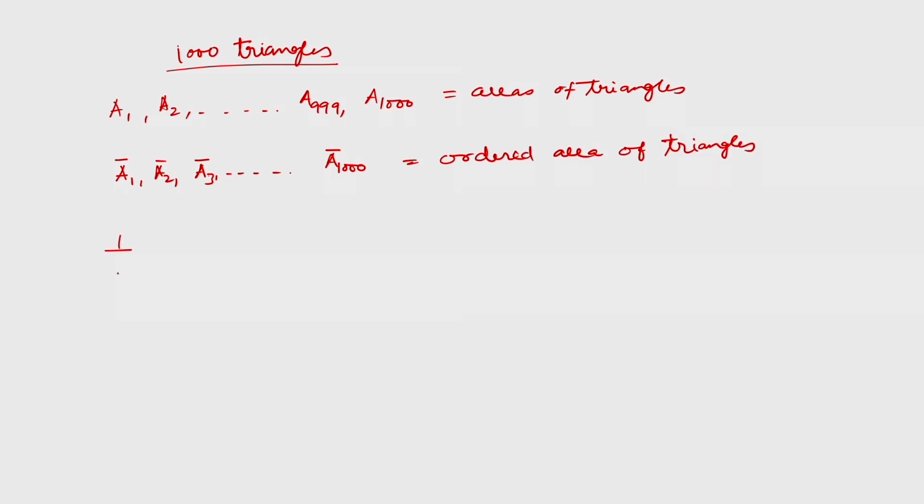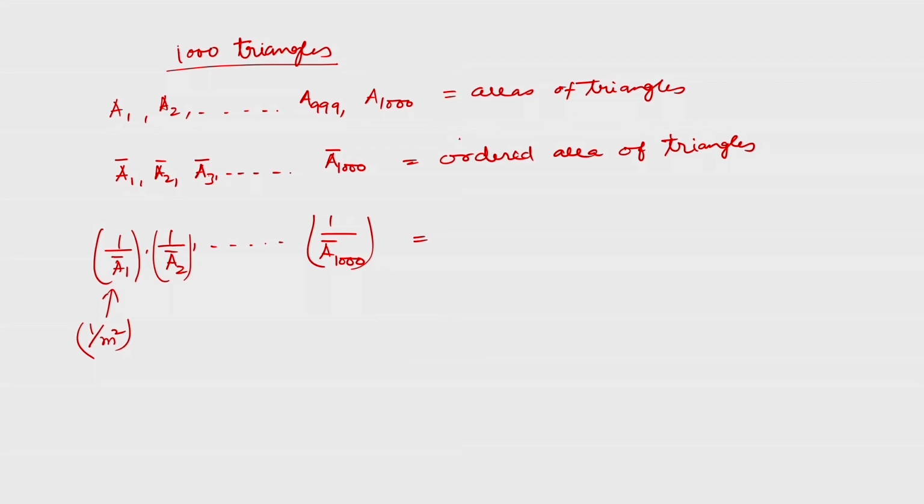You will find out 1 upon A1 bar, 1 upon A2 bar and so on. So each term is now representing data density. They are ordered ones. What will you do? You will take the descending order and then you will take the 95th percentile. Let us say this is the ascending order here, ascendingly ordered, so it will become automatically descendingly ordered.